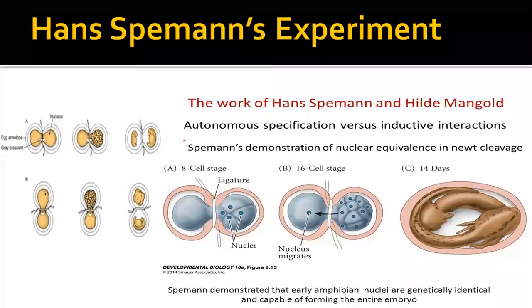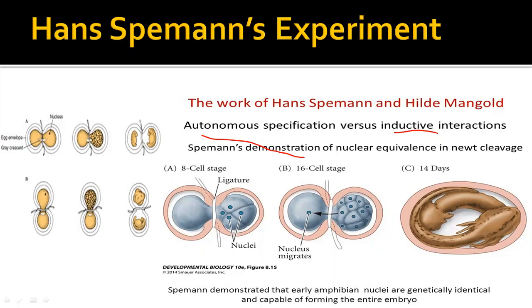So here is its practical view: autonomous specification, how it is done naturally and how it is done by inducing. He demonstrated nuclear equivalence, or nuclear induction, in that. It is done on newt or salamander cells.